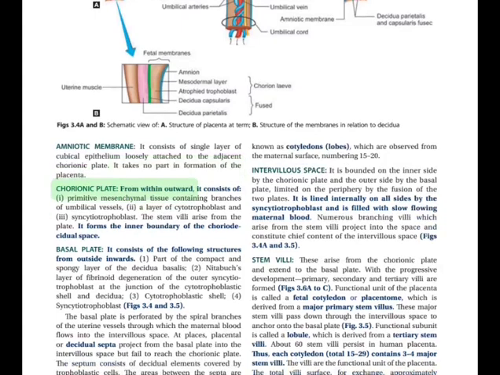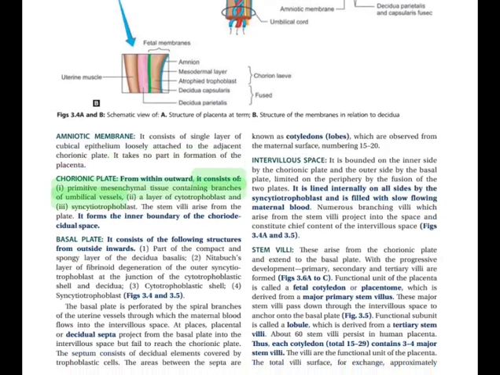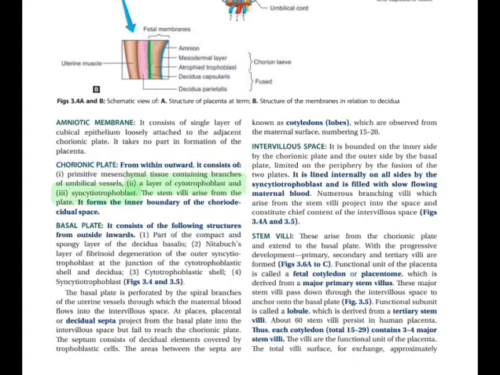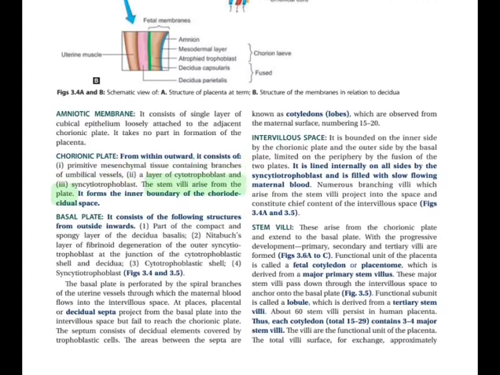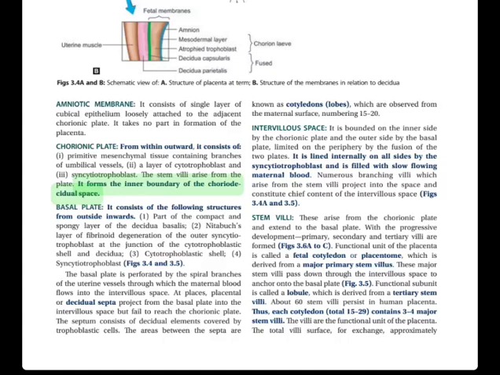Chorionic plate: from within outward, it consists of 1. Primitive mesenchymal tissue containing branches of umbilical vessels, 2. A layer of cytotrophoblast, and 3. Syncytiotrophoblast. Stem villi arise from the plate. It forms the inner boundary of the choriodecidual space.